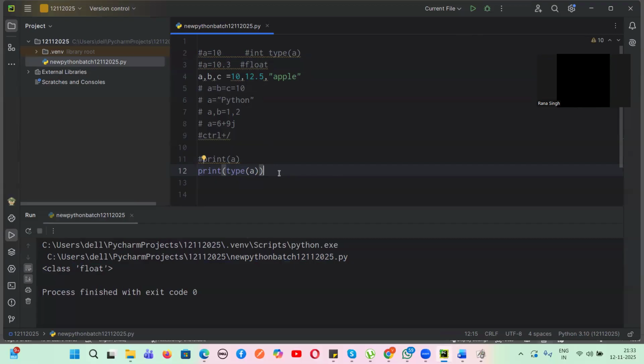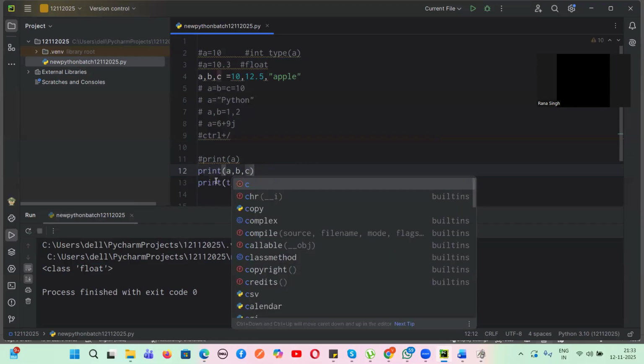That is integer and float both, and string also. Print type of A, type of B, type of C. Do you understand what type of A, type of B, type of C is? These are three variables. So first tell me, what is the output of print A, comma, B, comma, C?